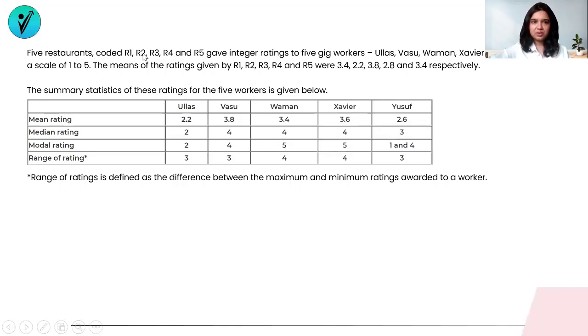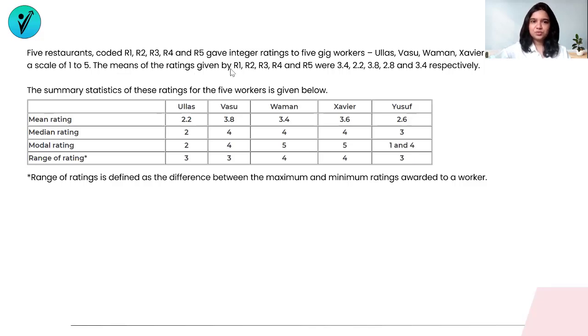5 restaurants coded R1, R2, R3, R4, and R5 gave integer ratings to 5 gig workers, that's Ulas, Vasu, Vaman, Xavier, and Yusuf, on a scale of 1 to 5. So we have 5 workers, that's U, V, W, X, and Y. We're going to call them by their initials. And the scale of rating is given 1 to 5.